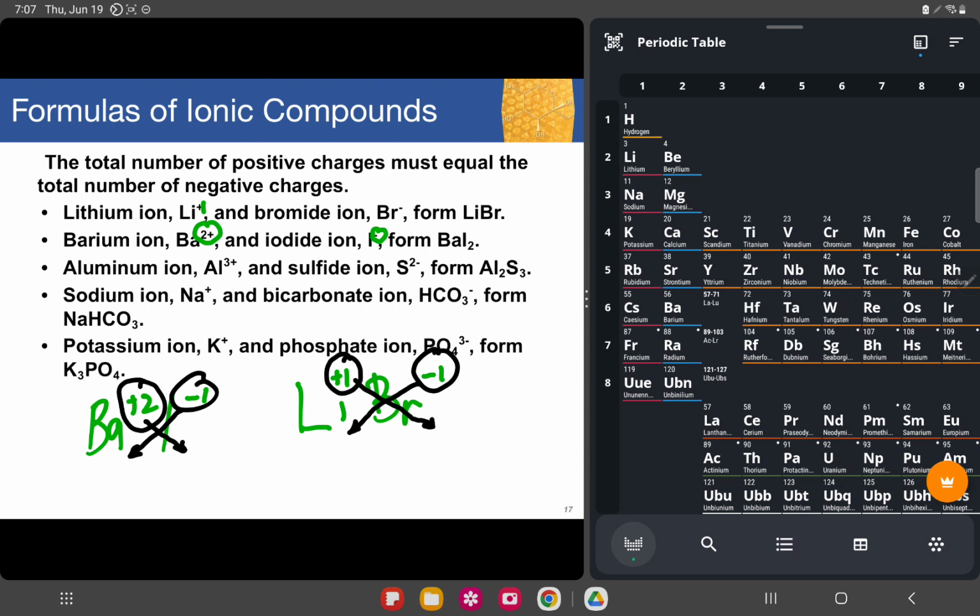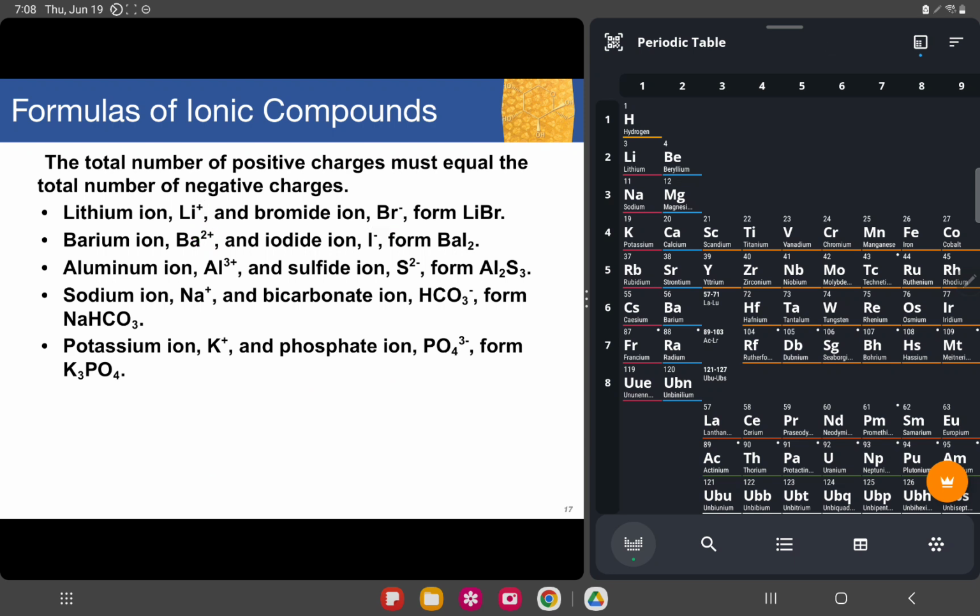Okay? That's why if we compute this, positive 1 plus negative 1 will equate to 0, meaning they are neutral or unreactive. For barium iodide, you'll have 1 right here, but even if you don't write 1, that's okay, that's understood, and you have 2 right here. Now, if I compute for barium iodide, the charge of barium right here is 2.